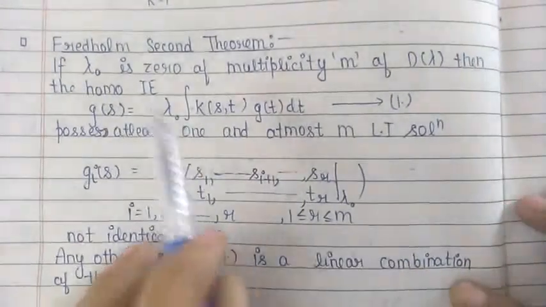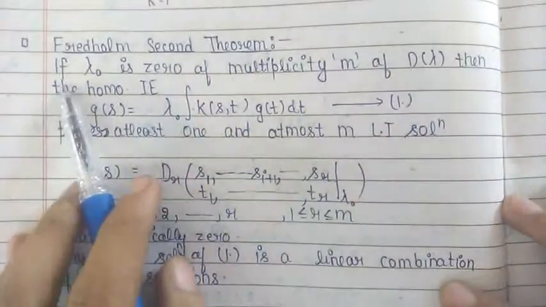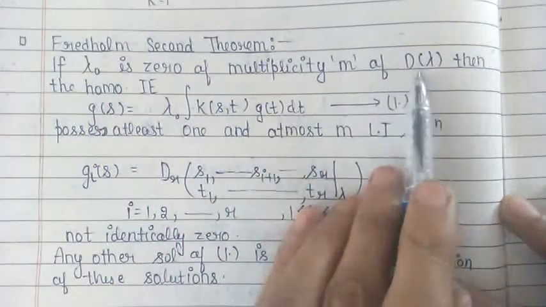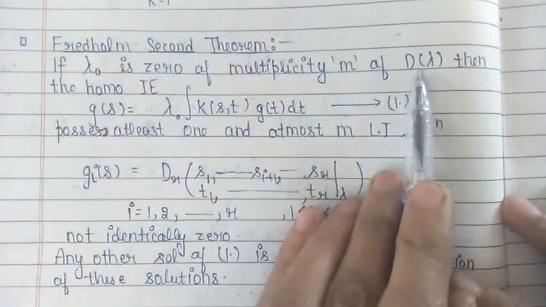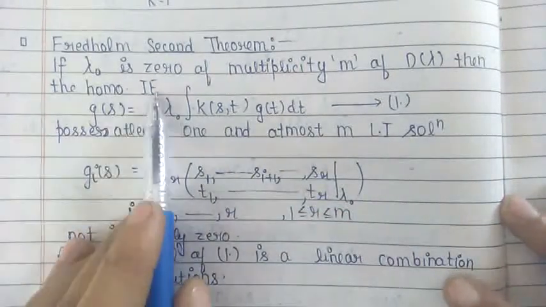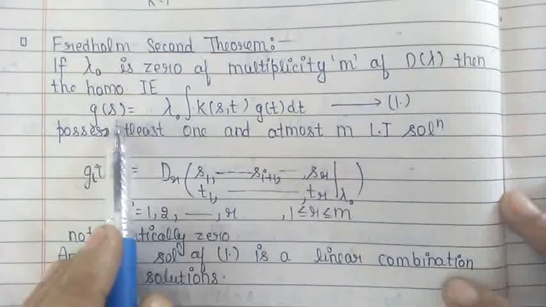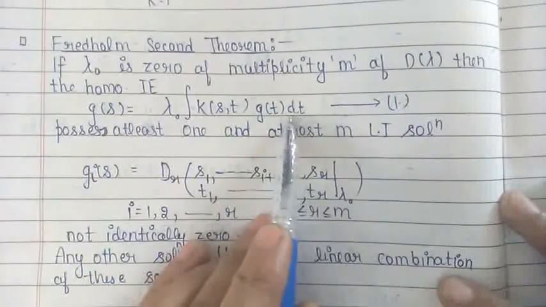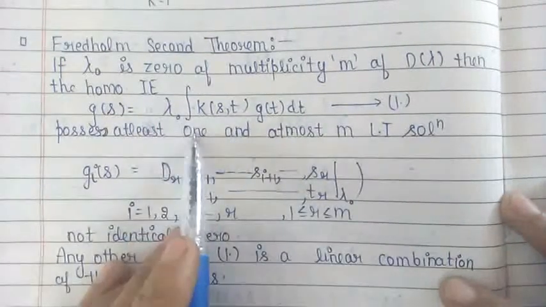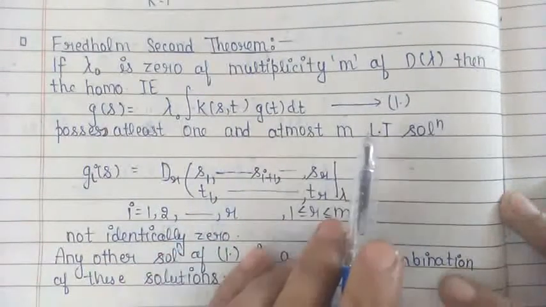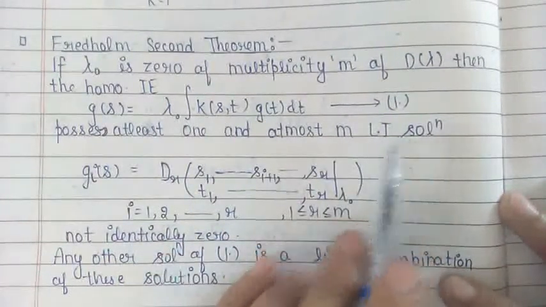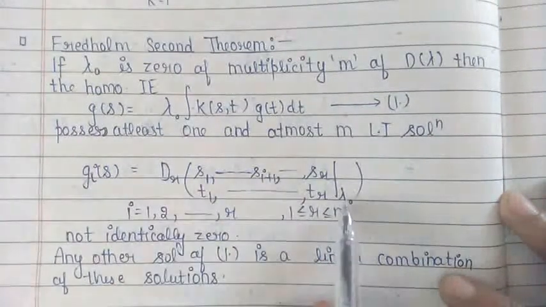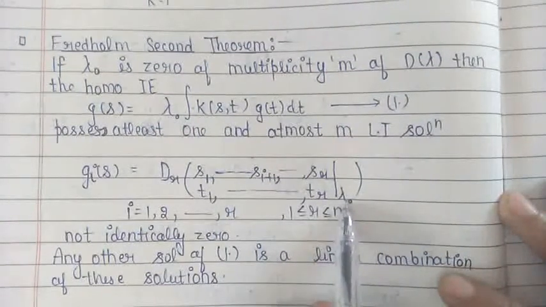The statement of Fredholm's second theorem is: if lambda naught is a zero of multiplicity m of the determinant D(lambda), then the homogeneous Fredholm integral equation g(s) = lambda naught integral K(s,t) g(t) dt has at least one and at most m linearly independent solutions, which are given by g_i, and these are the Fredholm minors corresponding to lambda equal to lambda naught.